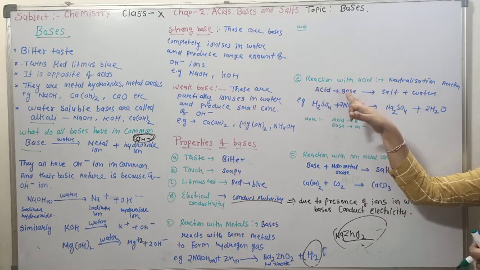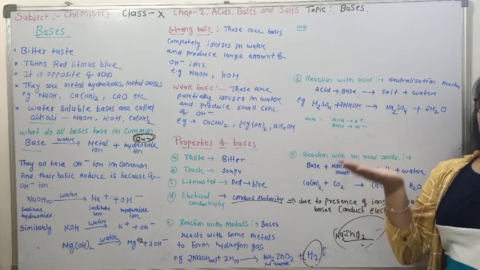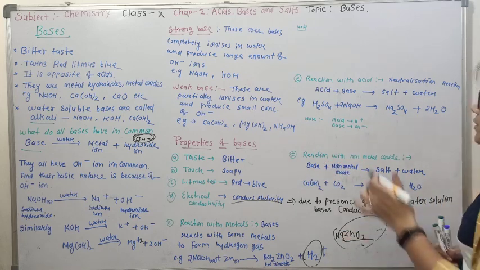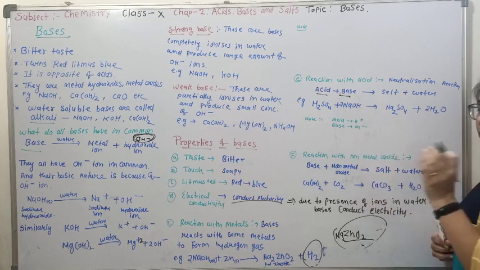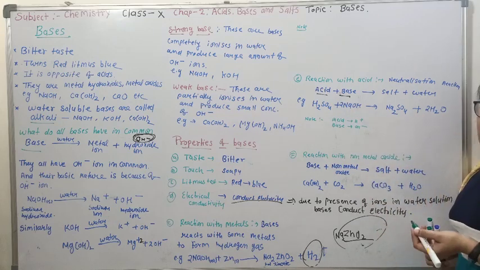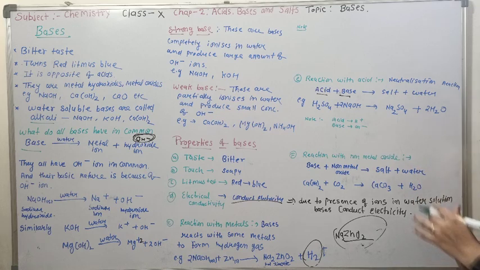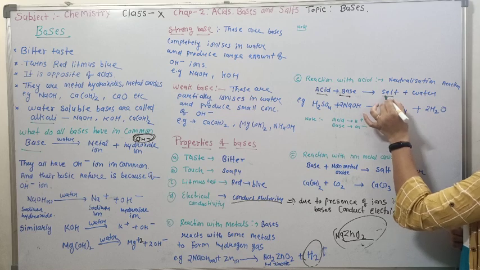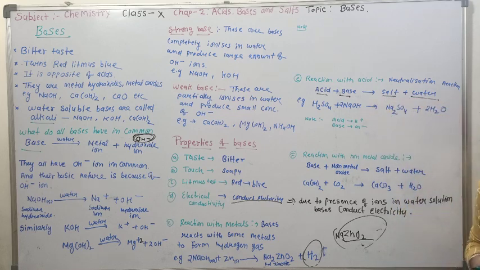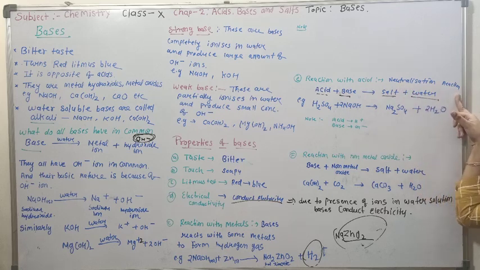When acid and base react, as I told you in the beginning of this video, acid and base are totally opposite to each other. So when they are mixed with each other, they neutralize each other's properties. They cancel each other's properties, so they form a neutral compound, salt and water. Whenever acid and base react, they show a neutralization reaction and form salt and water.